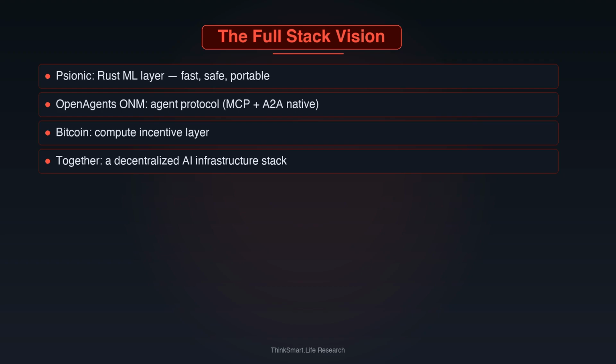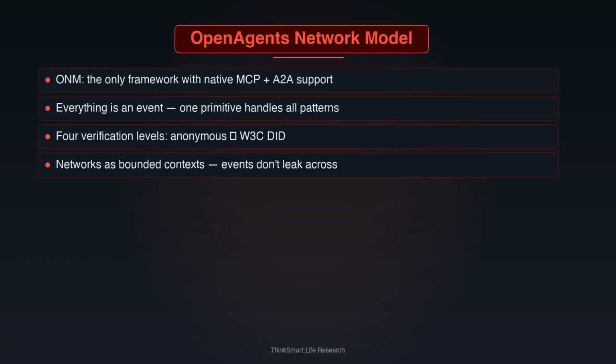Millions of RTX 3000 and 4000 series cards sit in gaming PCs, idle most of the day. And modern distributed training algorithms like DiLoCo have reduced bandwidth requirements by orders of magnitude. You no longer need data center grade networking to train collaboratively. The combination of Rust performance, Bitcoin payment rails, and low communication distributed training creates a window that simply didn't exist before.